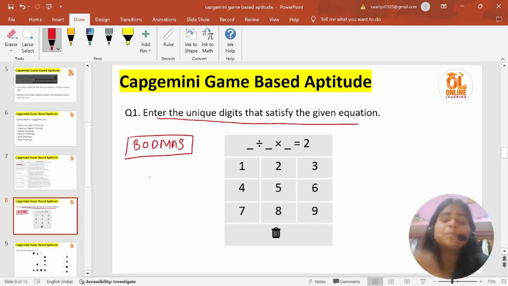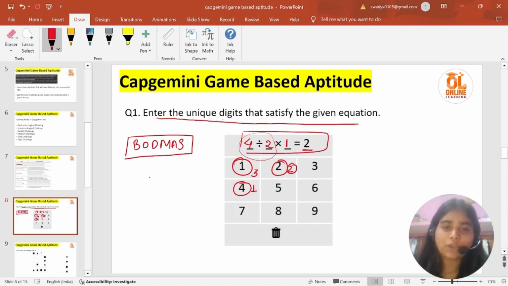Secondly, what will be my approach to this question? The result of the division should be 2, so that if I multiply it by 1 it comes as 2. The numbers that come to my mind are: 4 divided by 2 is 2, and 2 multiplied by 1 is 2. So I'll choose 4 as my first number, 2 as my second number, and 1 as my third number, and I'll get my answer. Let me know in the comment section if you have any other answers also.